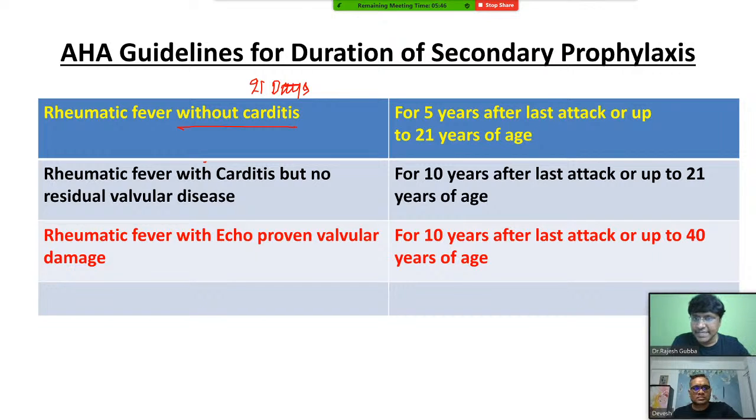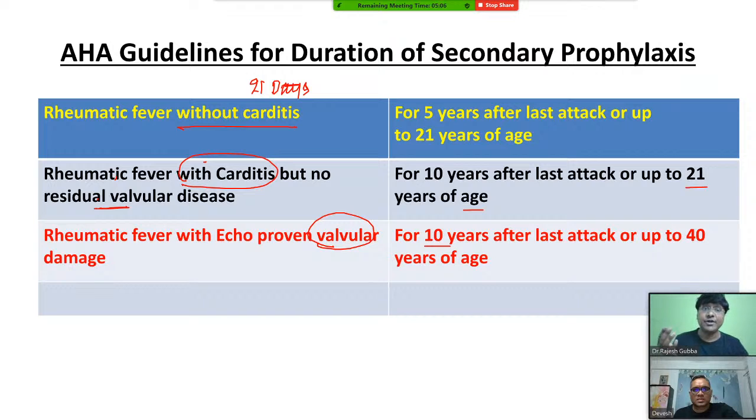Suppose the individual has rheumatic carditis but no residual valvular damage. In such a case, you need to give benzathine penicillin 1.2 million units every 21 days up to 10 years after the last attack, or 21 years of age, whichever is longer. Suppose the individual has valvular damage, then you need to give this for 10 years after the last attack or up to 40 years of age, whichever is longer. So that is about the duration of your prophylaxis.